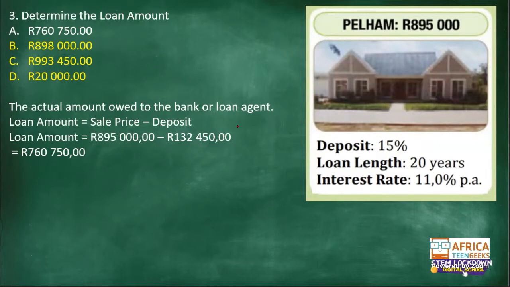And we've just worked out that the deposit is actually 134,250 rands. So it's 895,000 minus 134,250 rands.